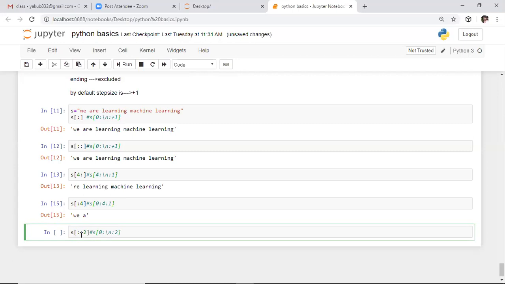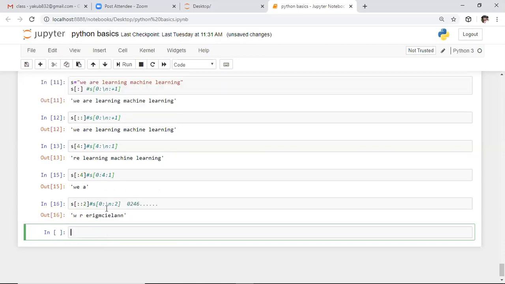If you observe this example, first it will return the character which is present at the 0th index. After that, 0 plus 2, which returns the character present at the second index, then 2 plus 2. So every time, to the starting value we need to add the step size, and by adding the step size we move till the ending index. The next is 2 plus 2, 4, 6, and so on. Like this, we are moving till the end of the string. So it will return the characters which are present at all the even locations. From this string, we are printing the characters at all the even locations. So this is about basic slicing.